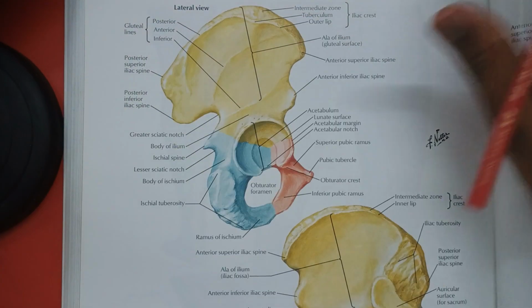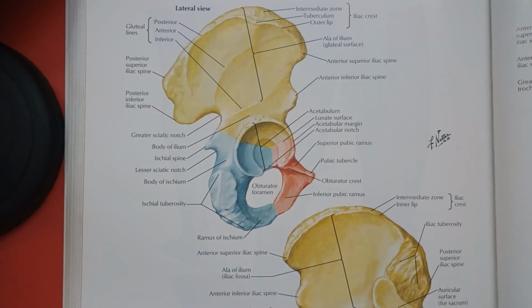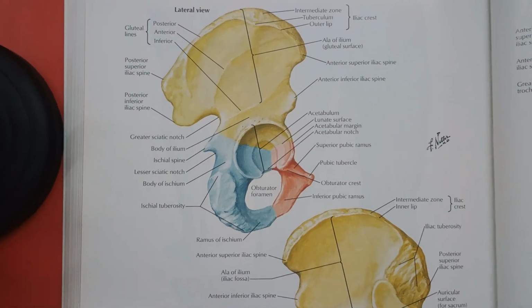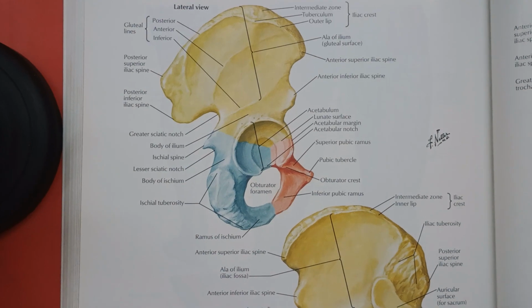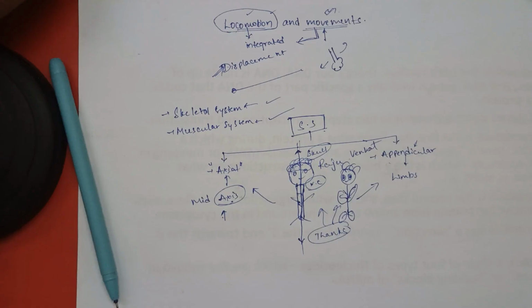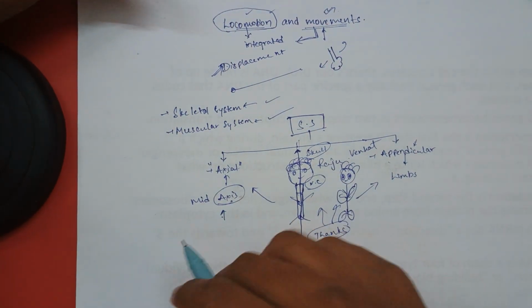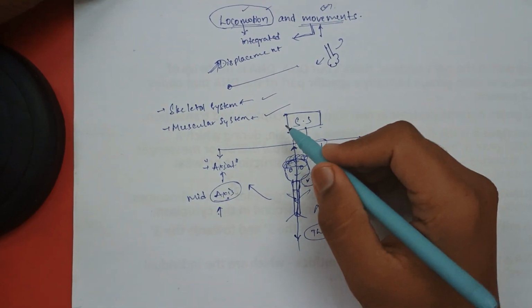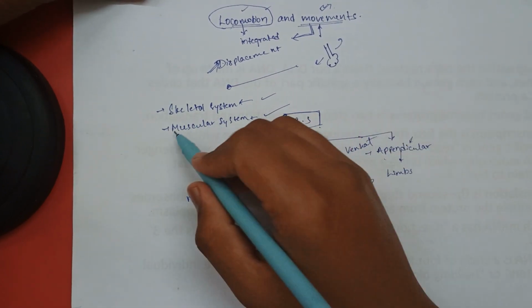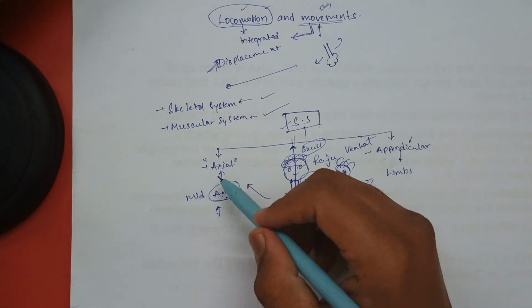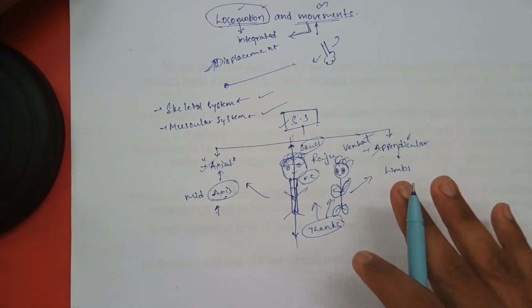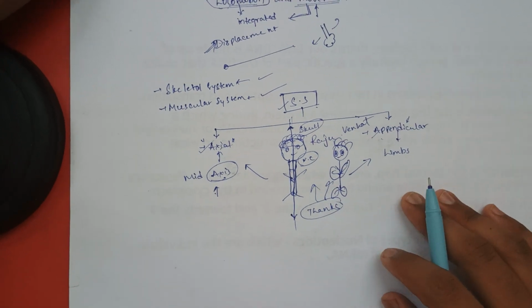Now we have successfully completed the skeletal system. What is the other system that I told you we are having? That is your muscular system. Now let us move on to your muscular system. As the skeletal system is completed, let us move on to the muscular system. As the skeletal system is divided into axial and appendicular skeletons, our muscular system is also divided.